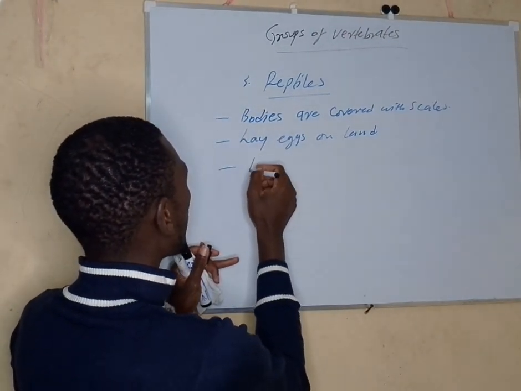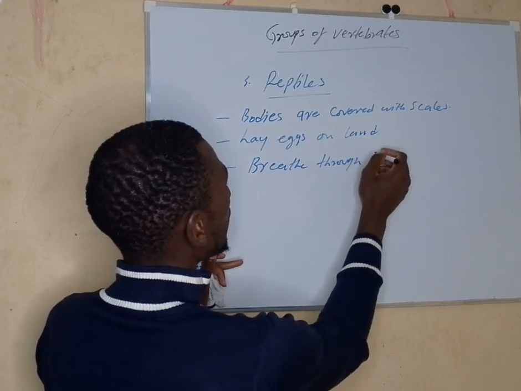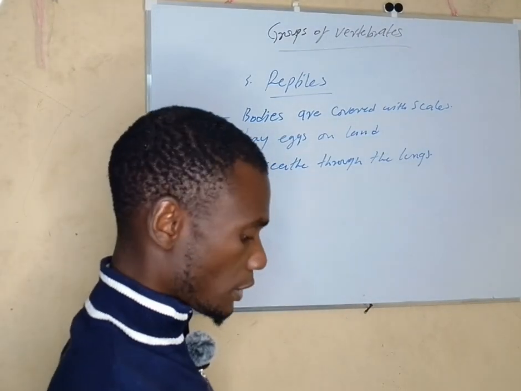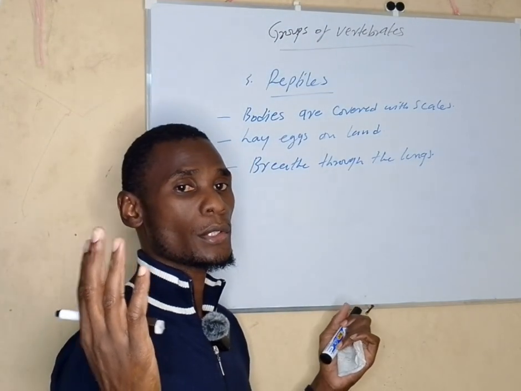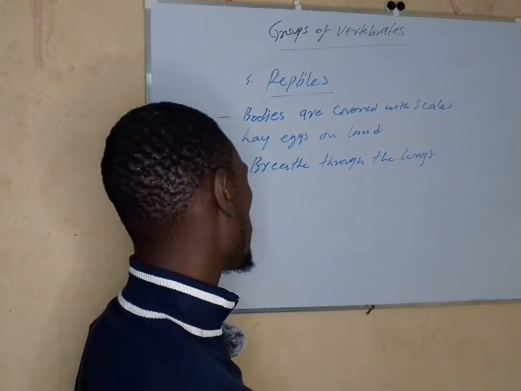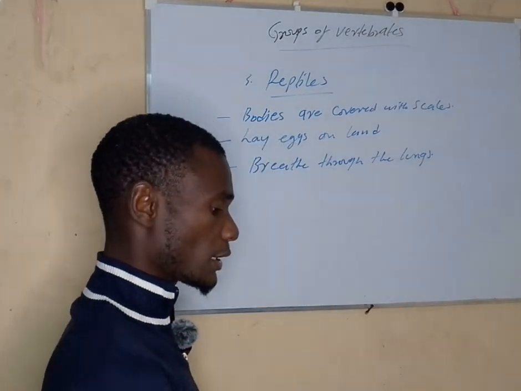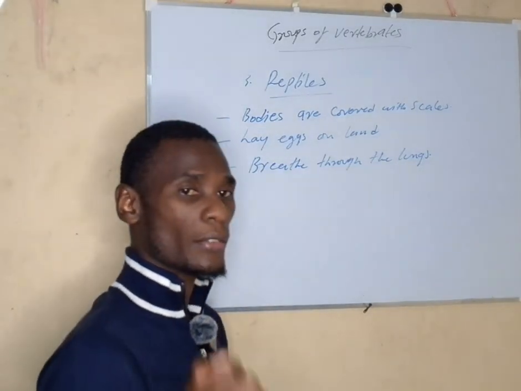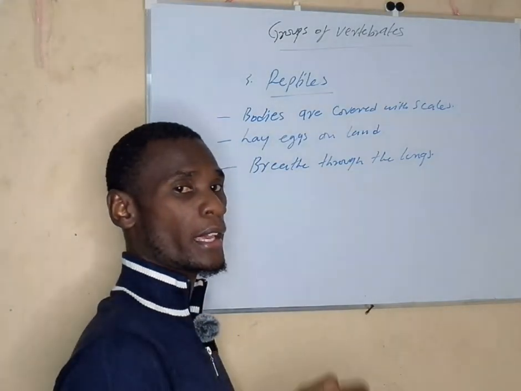Another thing, they breathe through the lungs. These ones also breathe through the lungs. So they don't have gills. That means they can't breathe in water. So they will have to come out on the surface of the water, then get oxygen, then get back into the bottom of the water. Those are the characteristics of reptiles, as few as that. So we have said their bodies are covered with scales, they lay eggs on land, they breathe through the lungs.